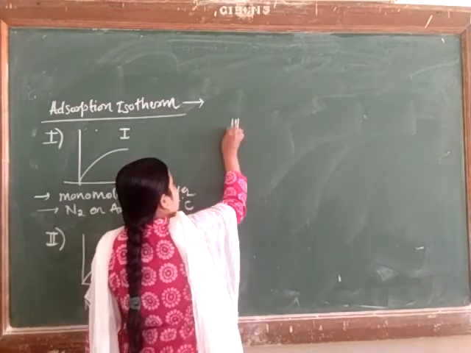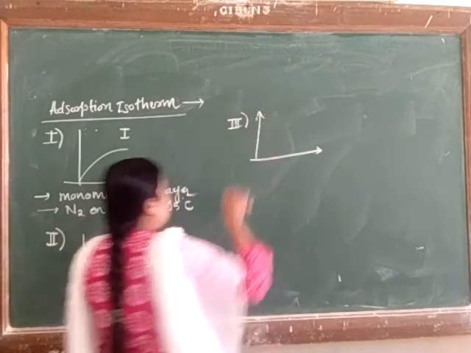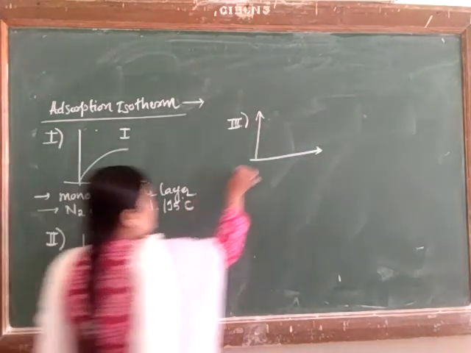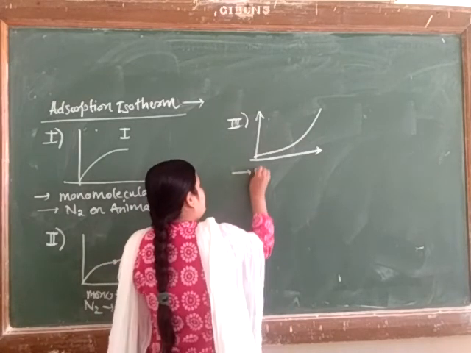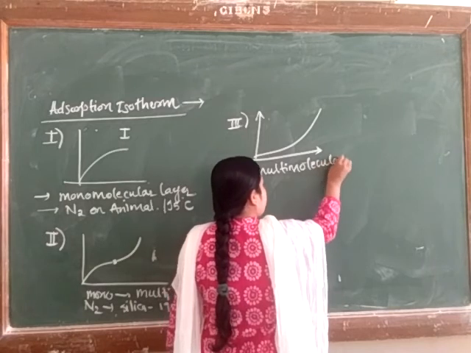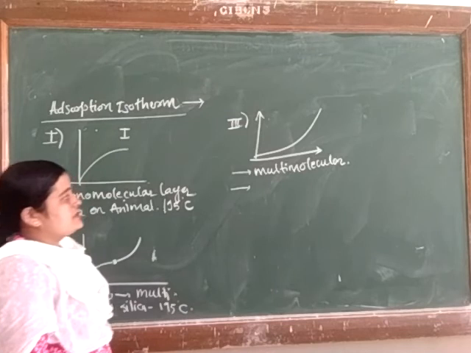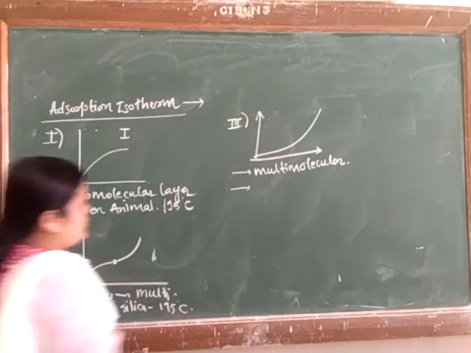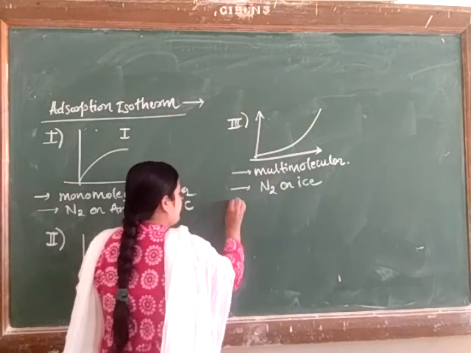Now the third type, where there is no transition state at all. In the third type of isotherm, the multimolecular layer directly forms, like this. This type of curve is very rare in nature. Here an example is adsorption of nitrogen on ice.